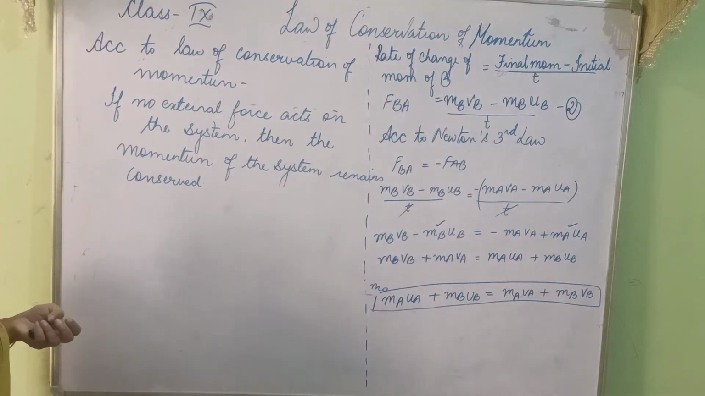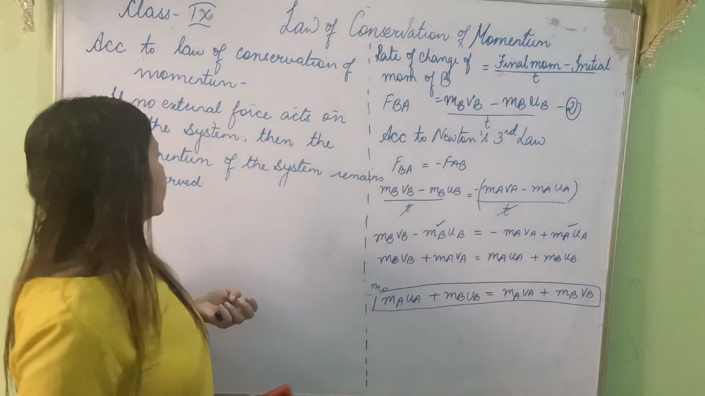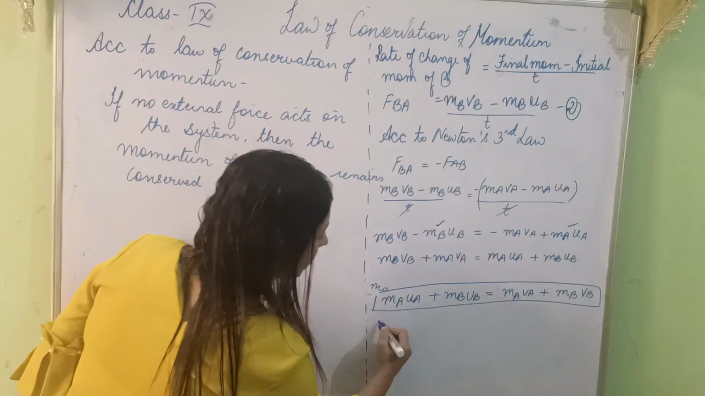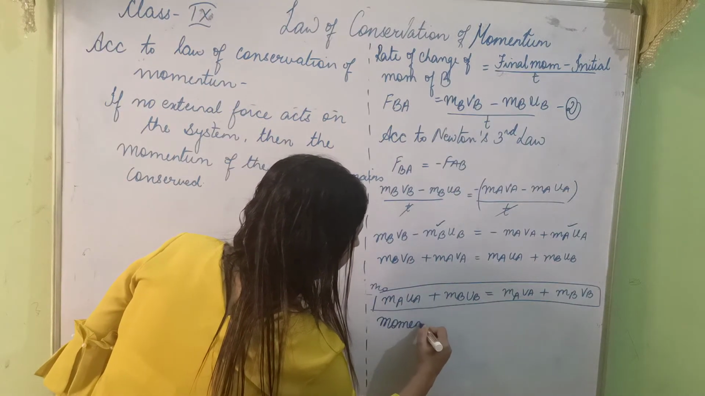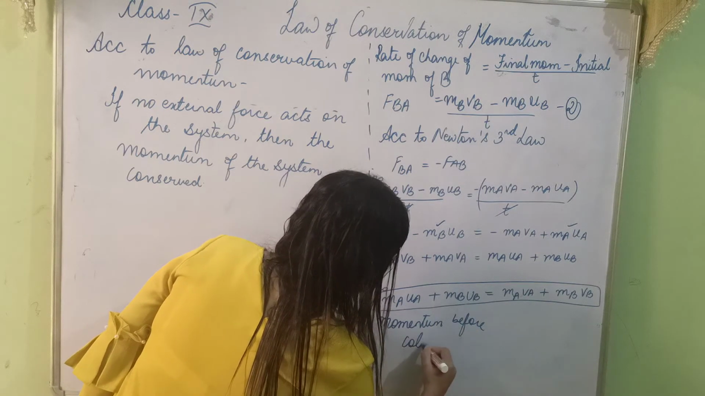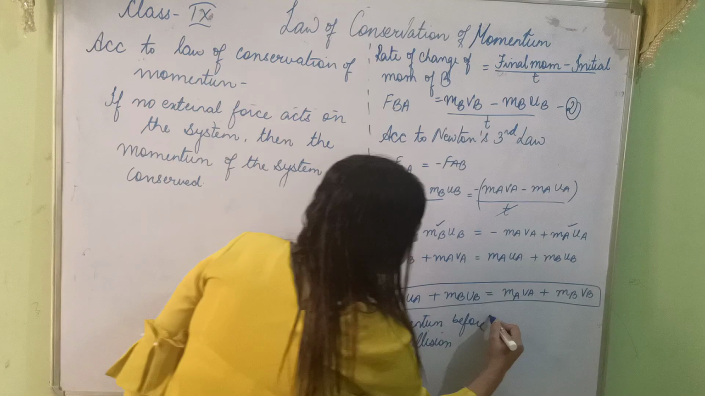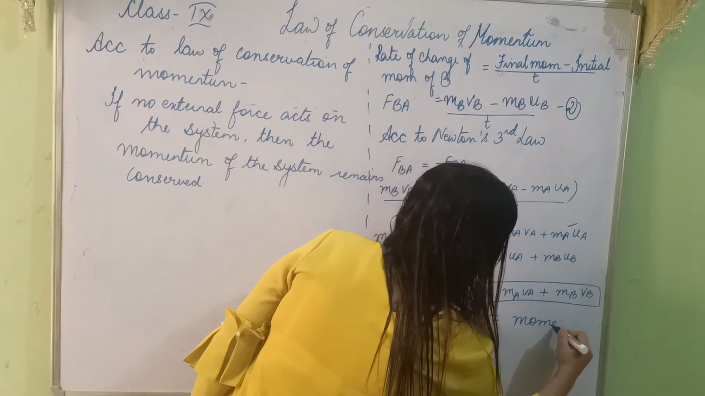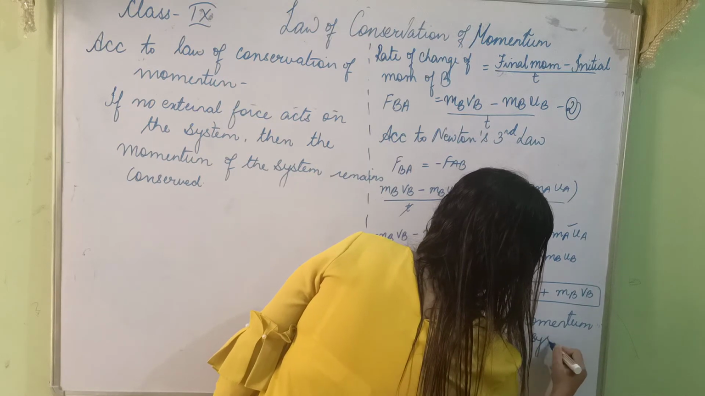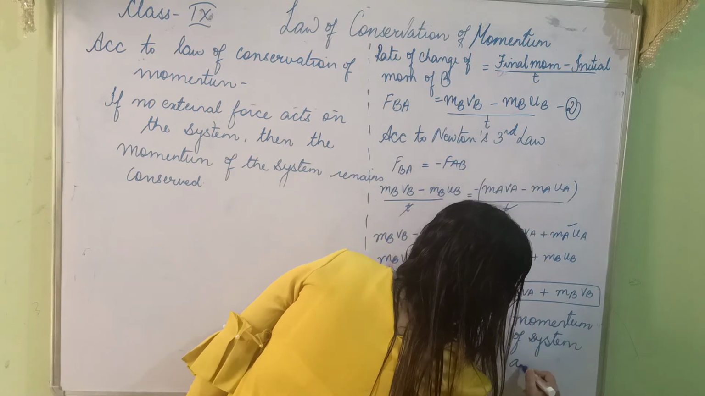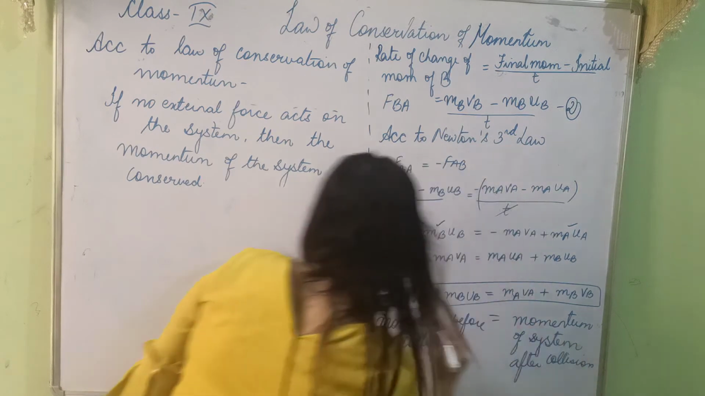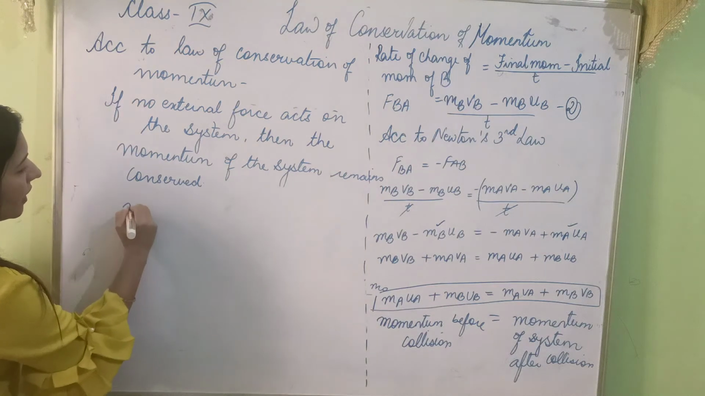According to law of conservation of momentum, if no external force acts on the system, then the momentum of the system remains conserved. This is momentum before collision. And this is momentum, total momentum of the system after collision. I will repeat it. I will write it again.